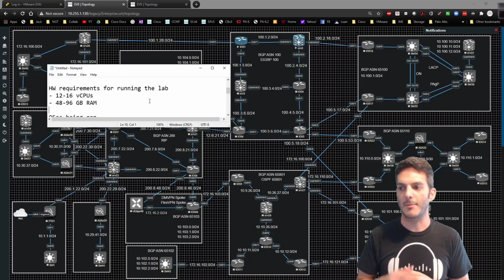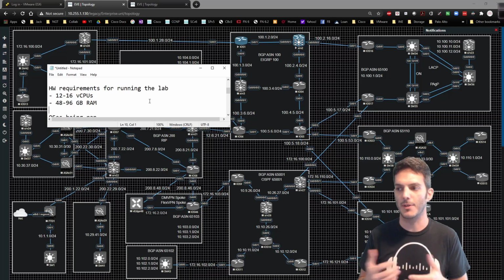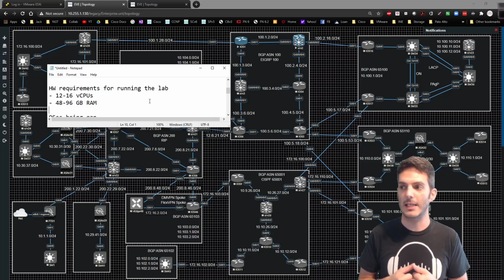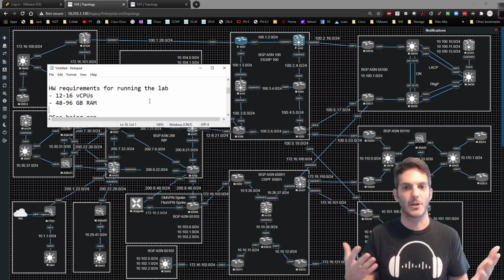Another question I get a lot about is, what are the hardware requirements? What do I need to have in order to run this particular topology? The simple answer is it really depends on the operating system you're running and how much you want to throw at the infrastructure. I will never have this lab fully powered on because I don't have enough horsepower on the server that is running this instance of Eve, which is a virtual machine, in order to power everything on. So 12 to 16 vCPUs and 48 to 96 gigs of RAM. That's basically the area that you should be inside of.